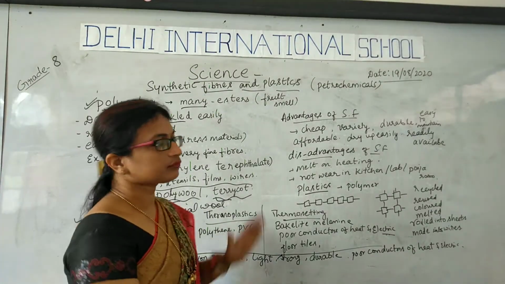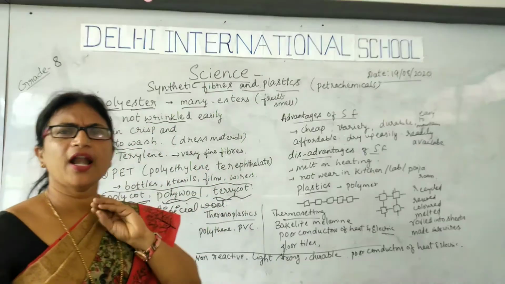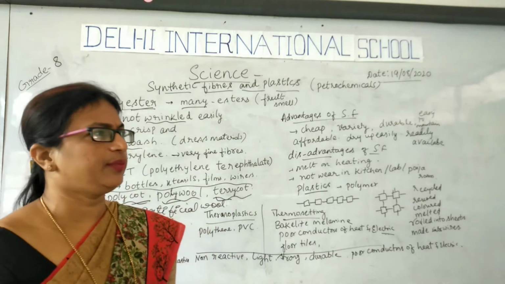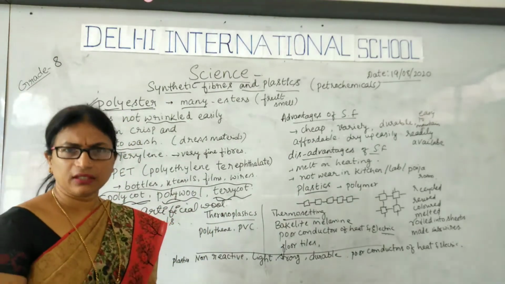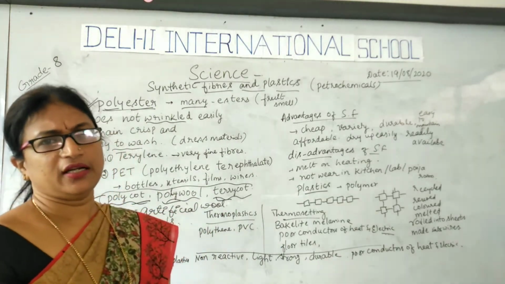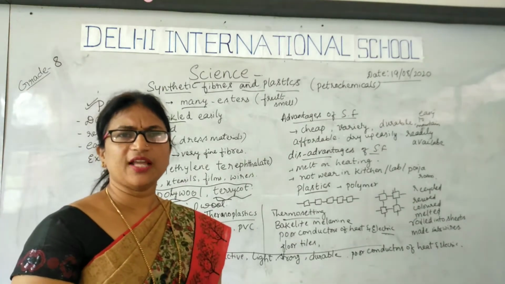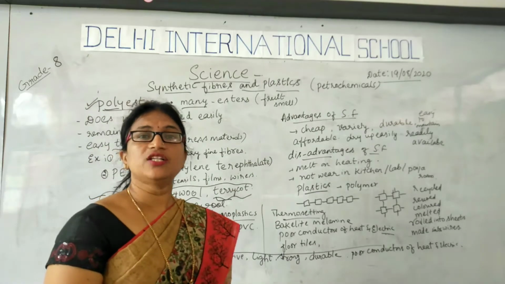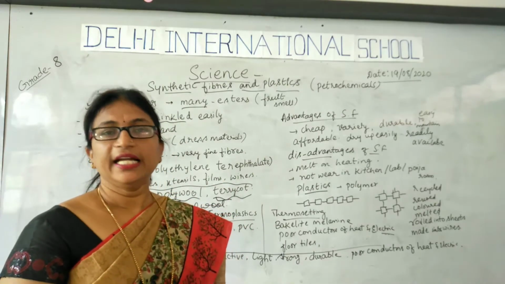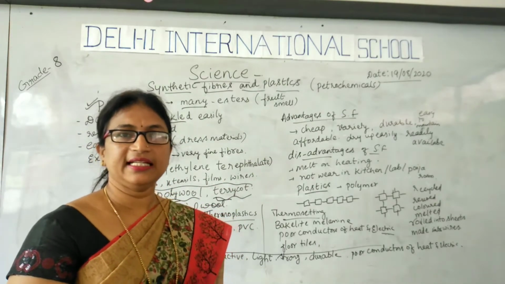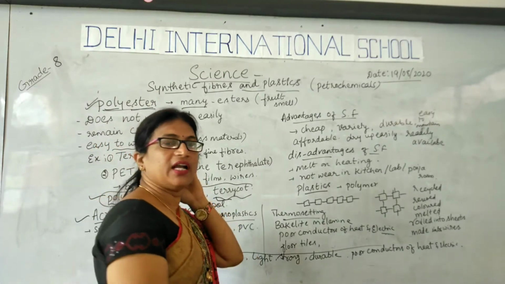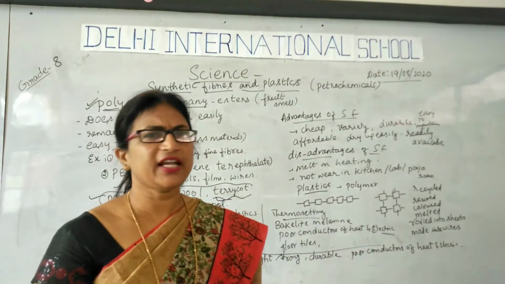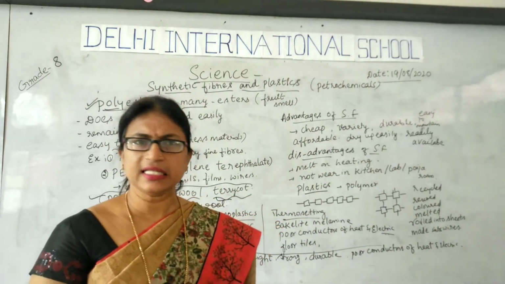So we are now much more dependent on synthetic fibers than natural fibers. Why? Natural fibers we cannot always use because sometimes they are very costly and cannot be afforded, and they are not obtained in a variety of colors, isn't it?